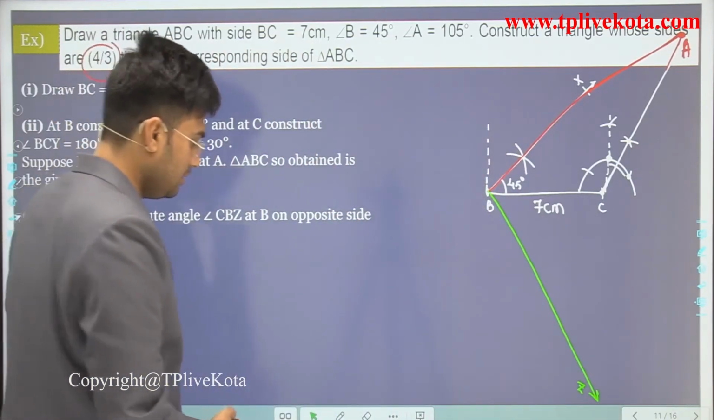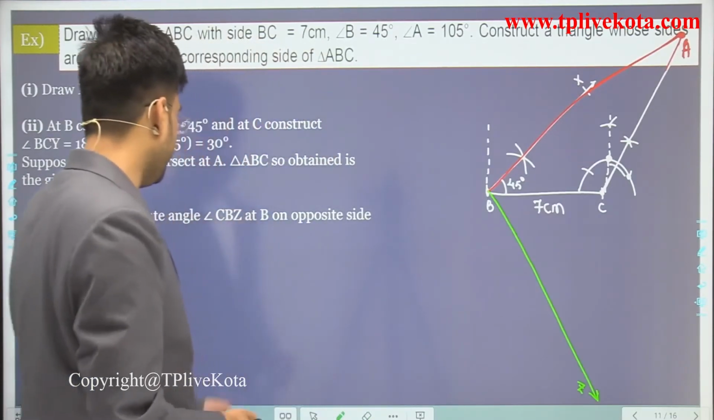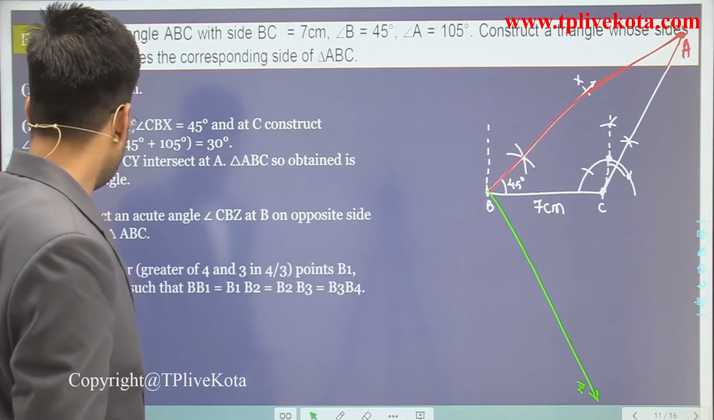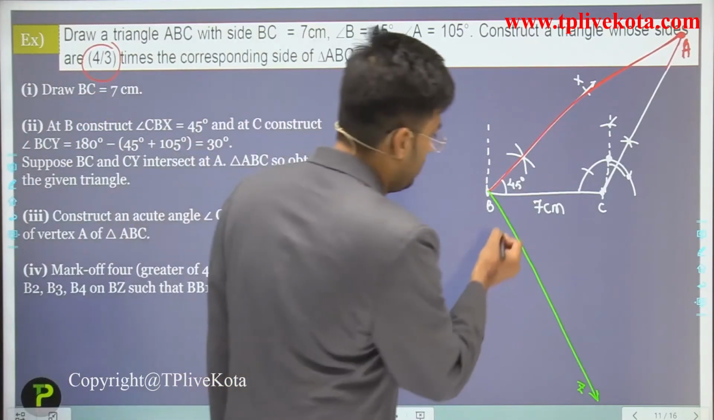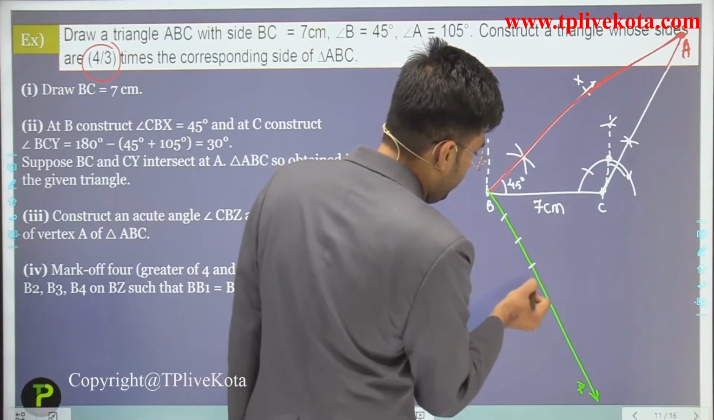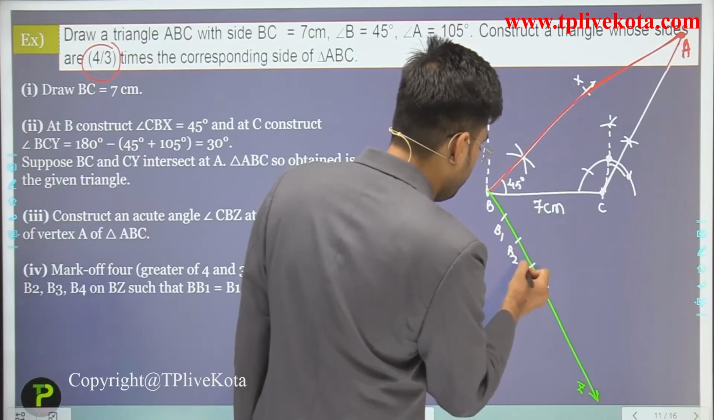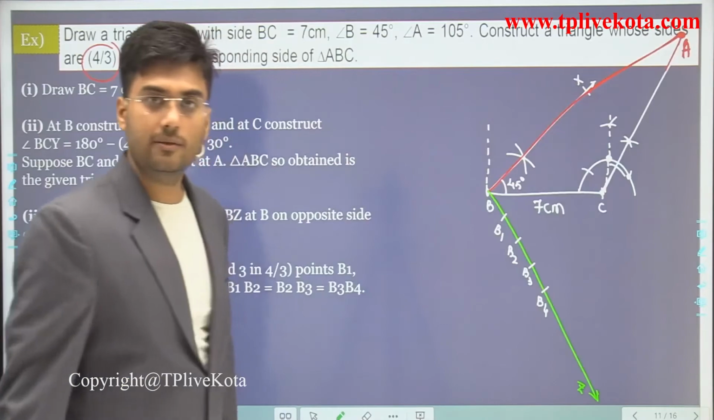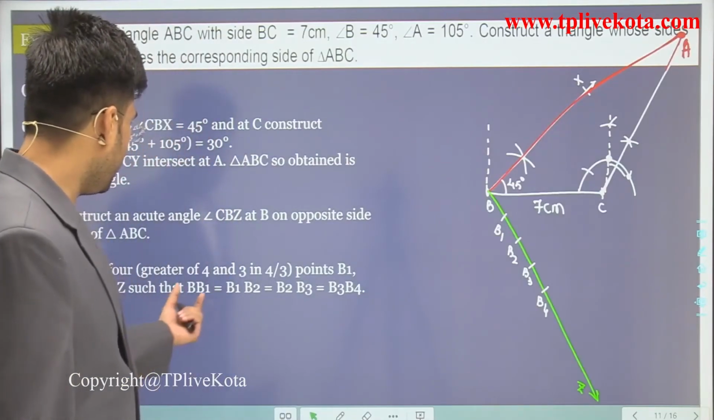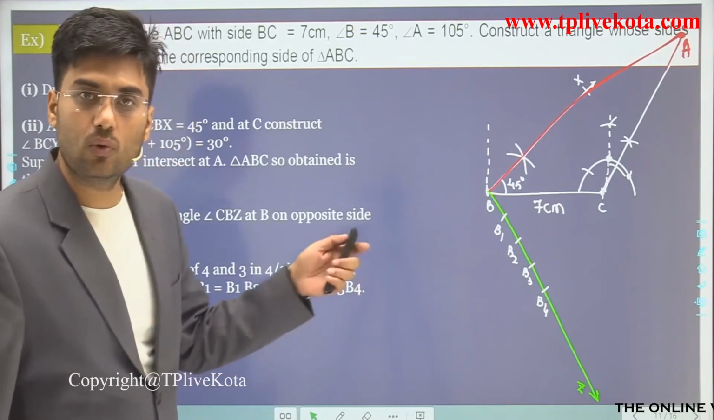Now students, our next step is what? Our next step is to mark 4 points, because 4 is greater in this ratio. So 1, 2, 3 and 4 points. This is B1, B2, B3 and this is B4. Clear? Now what is the next step here? And students, B1B2, B2B3 and B3B4 are all equal.